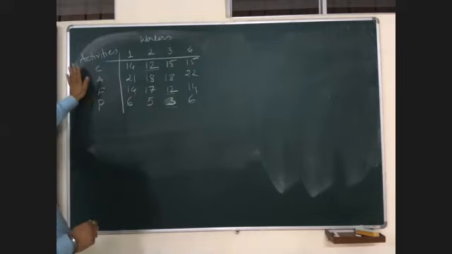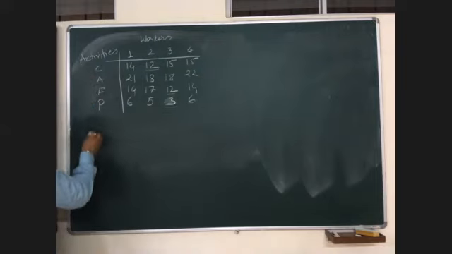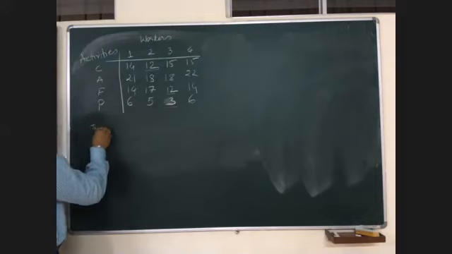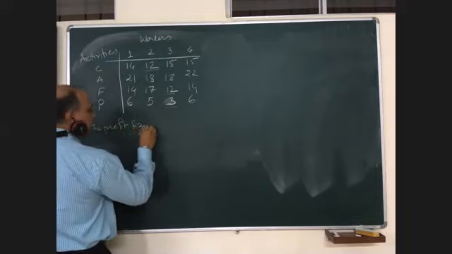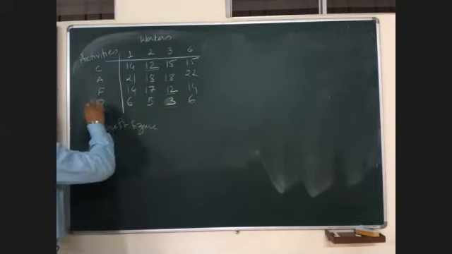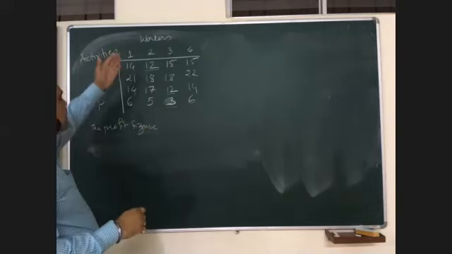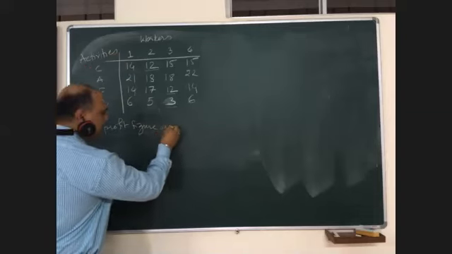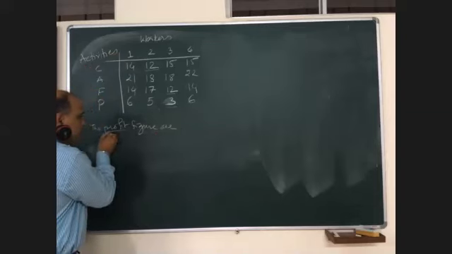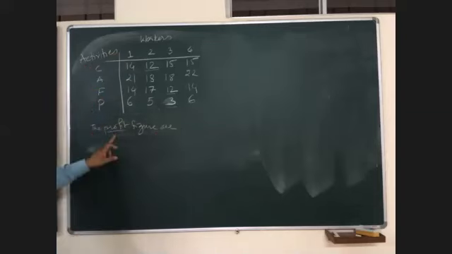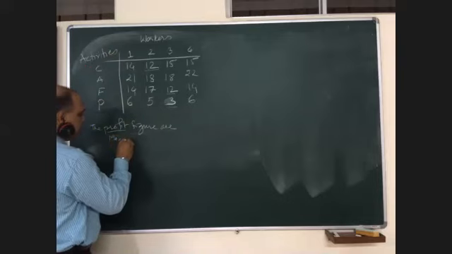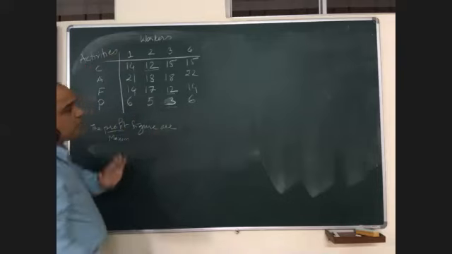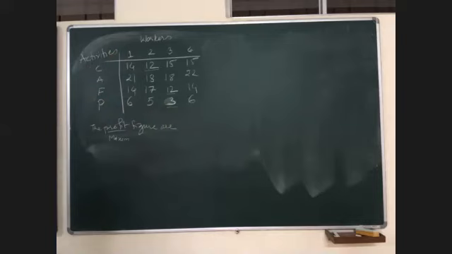Suppose in the problem itself, they say the profit figures for activities and workers are given. The moment you come across profit, it means the given problem is for maximization and you need to convert it into minimization.